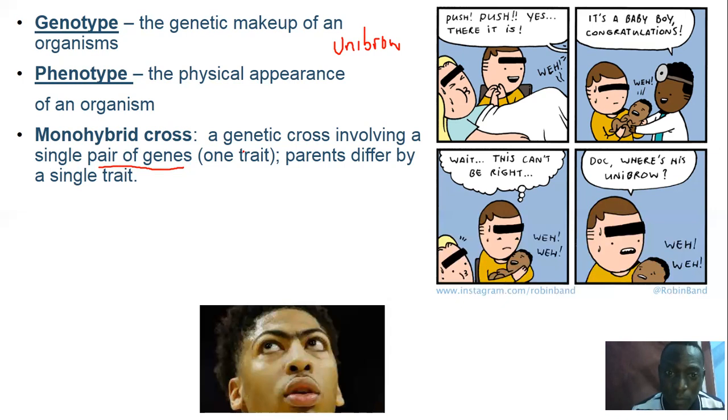Parents may differ by just a single trait, whereby one parent may be black, that is when you're looking at the character or trait of color, and the other is brown. And of course, in this picture, you are seeing this prominent basketballer who had a unibrow. I put this picture because some of you probably have never seen someone with a unibrow.